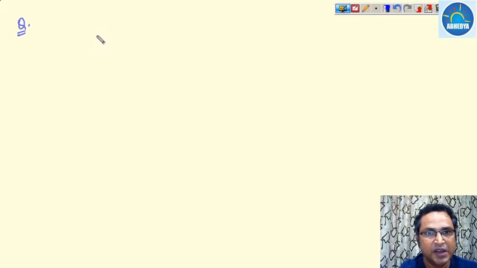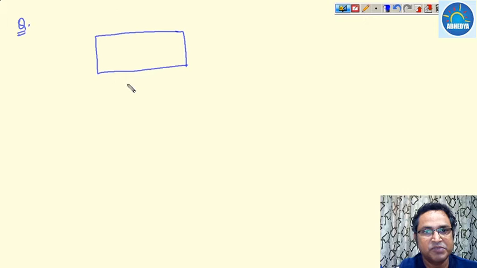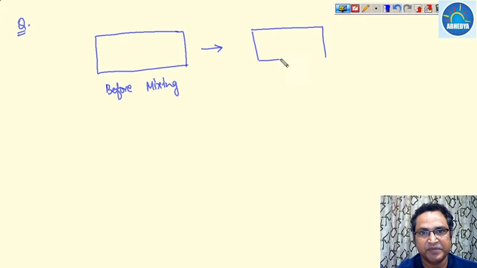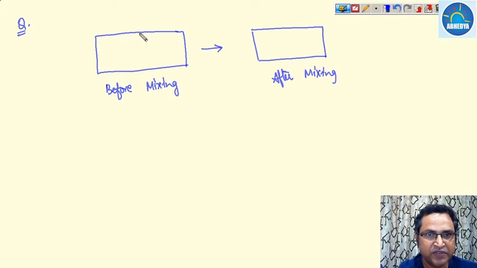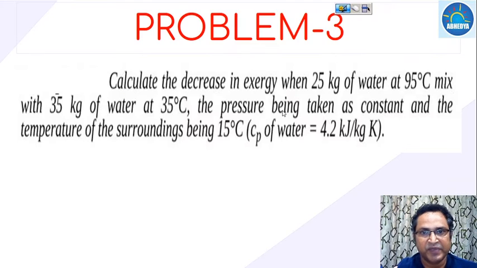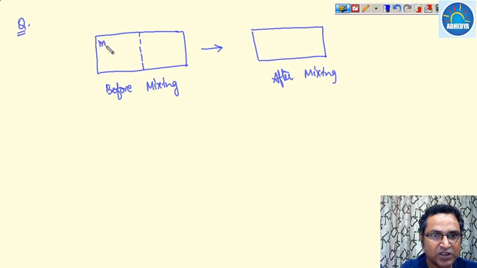Now here two streams of water have been mixed. So let us assume this is the condition before mixing, and here it is the condition after mixing. Before mixing we have two streams. The one is 25 kilogram of water at 95 degrees centigrade. So M1 is 25 kilogram